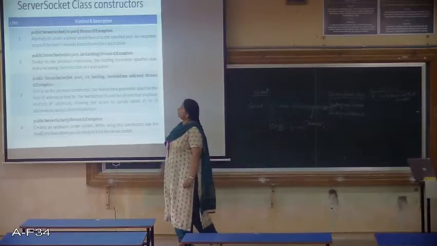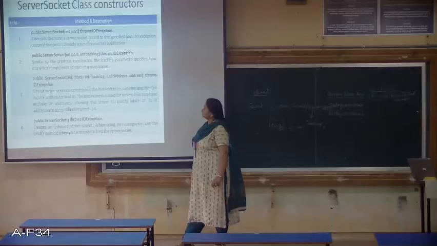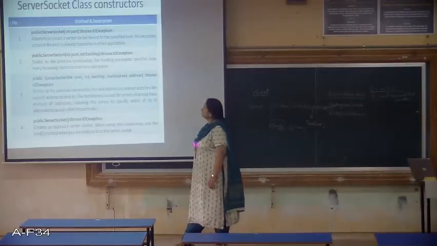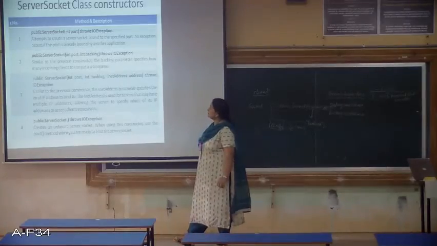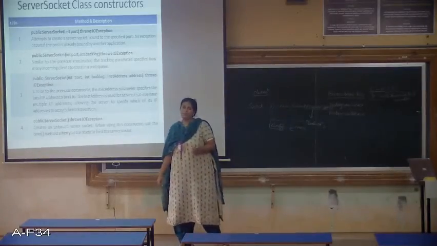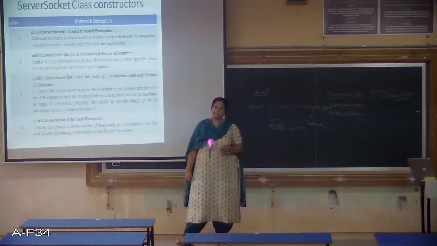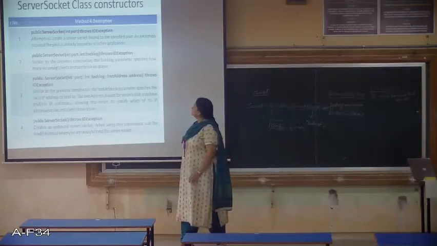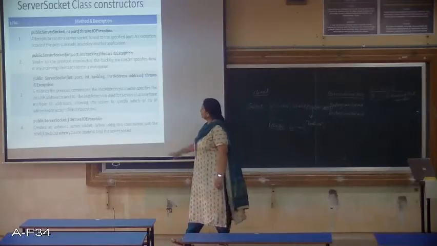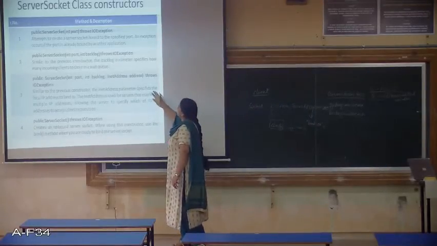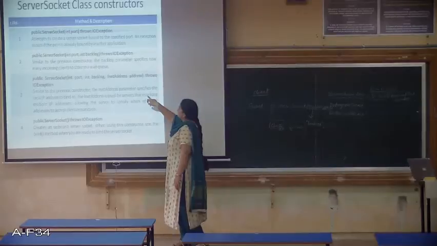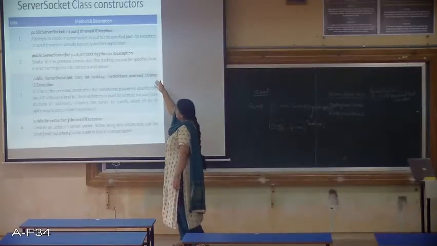And there is a second type of server socket constructor, which takes two parameters, port and the backlog. This is similar to the previous constructor, and the backlog parameter specifies how many incoming clients to store in a wait queue. Okay, so when there are multiple client requests, it specifies how many incoming clients to store in the wait queue. And then we have the third type of constructor which takes port number, backlog and the INET address as the parameters. So this is similar to the previous constructor.